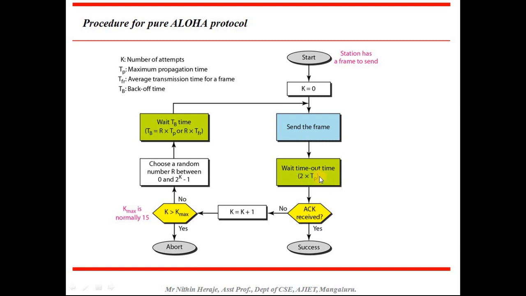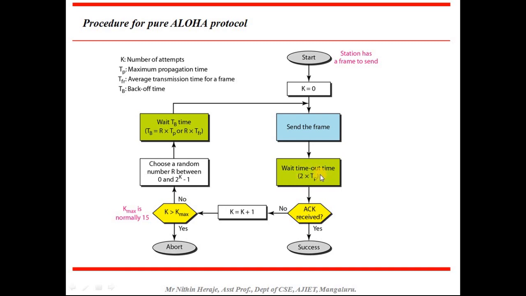Why is that 2 times the propagation time? We know that propagation time is the maximum time required for a frame to travel from one station to another station. The receiver has to send the acknowledgement back to the source, so the up and down time together is 2 into propagation time. So this is the timeout time.